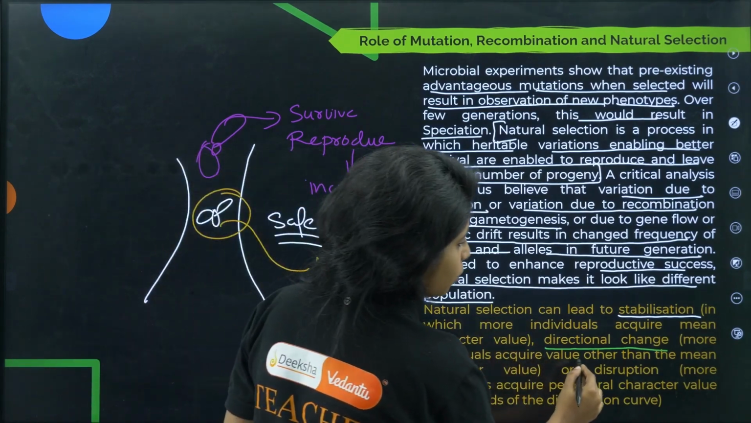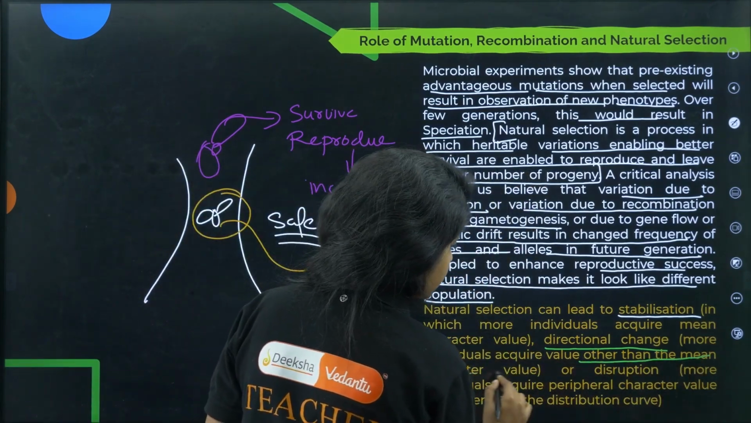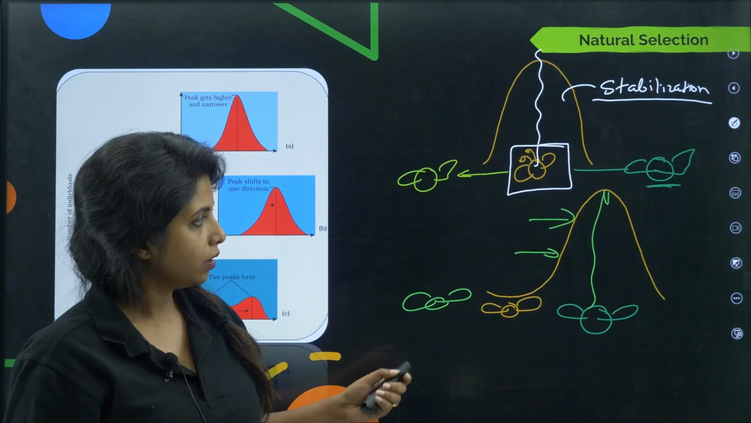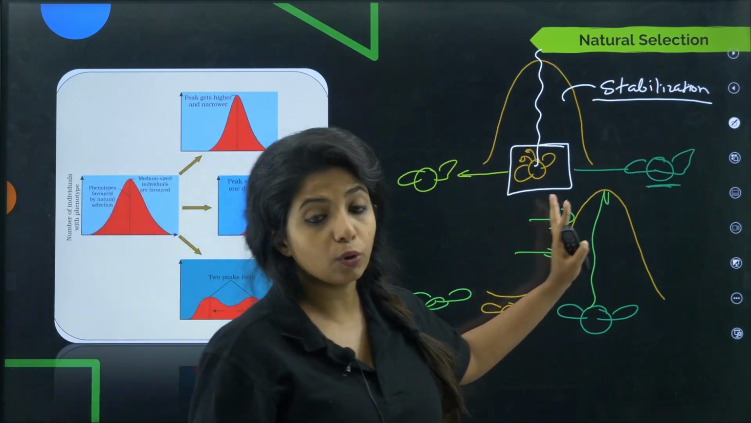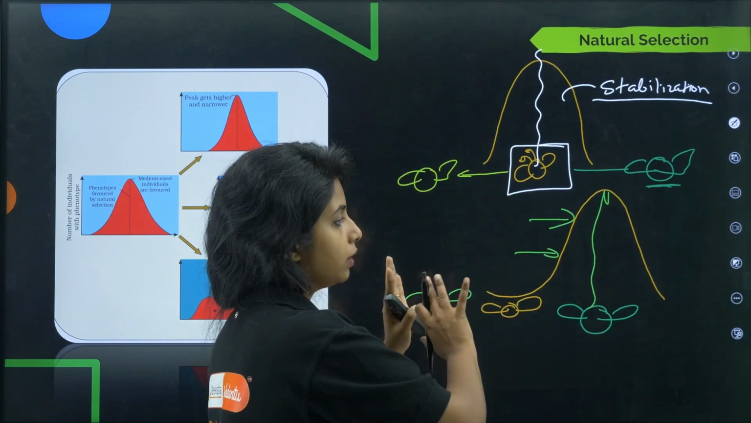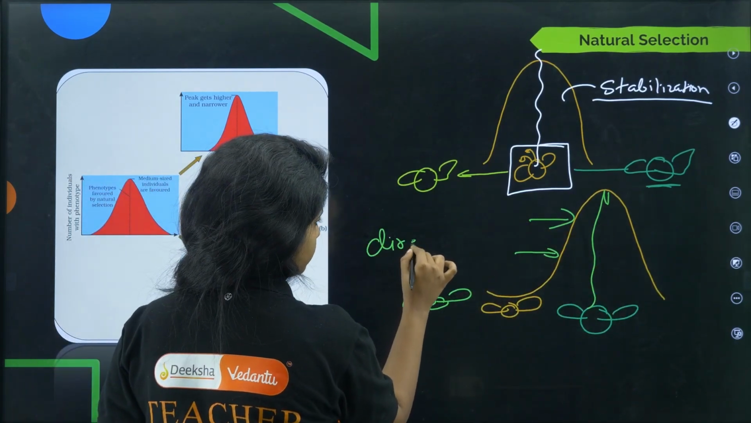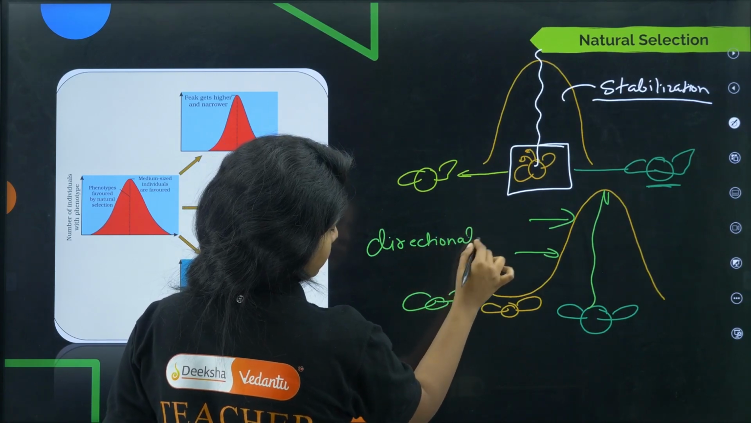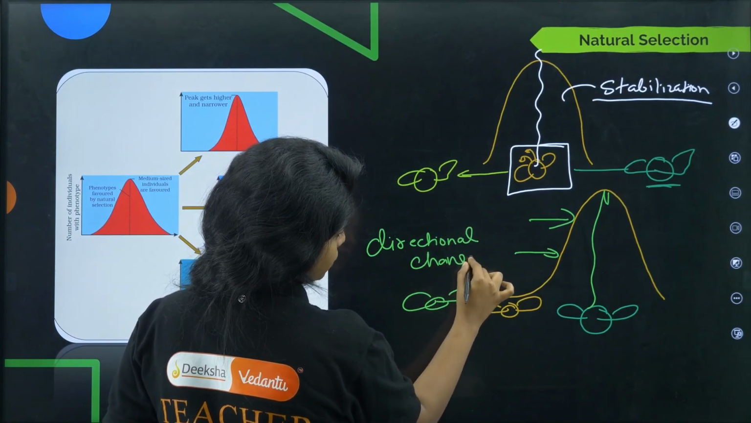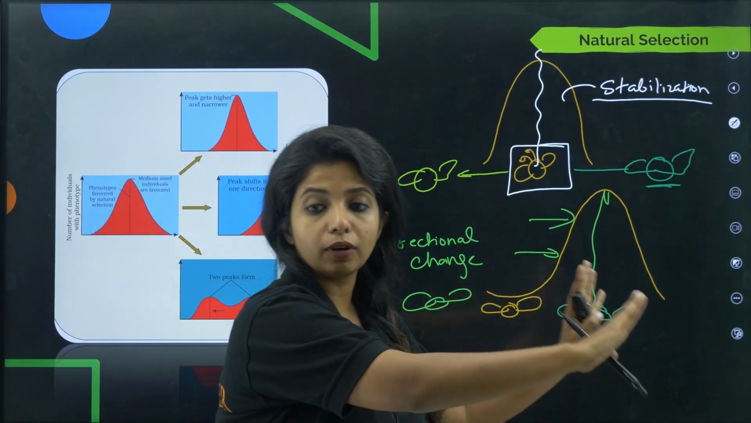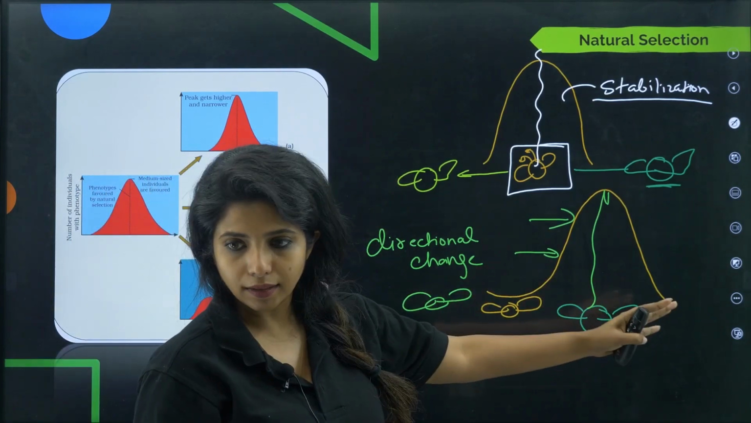More individuals acquire a value other than the mean character value, other than the mean or the median which was there. It is acquiring some other character, which is why the peak is moving towards that side. This is known as directional change, children. The average value goes away, it can go this side or that side.